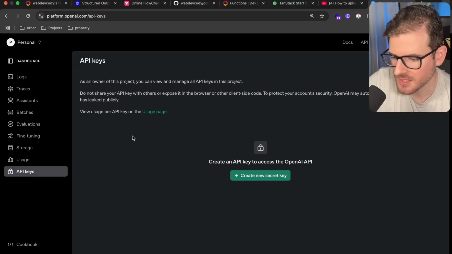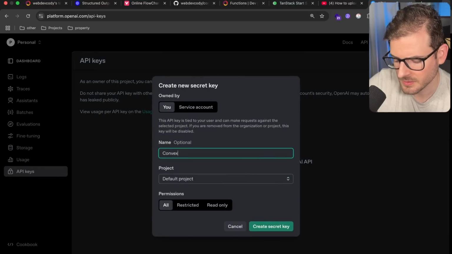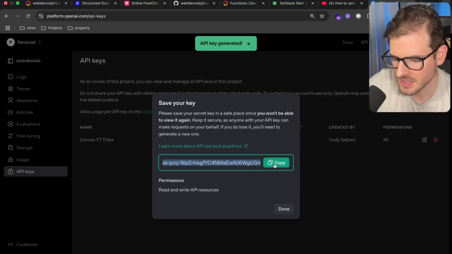All right, so I'm logged in. Let's go and make a new API key. The name of the key, I'll just say the Convex YouTube titles. And we'll say default project. Okay, let's create the secret key. And now you can grab that secret key.